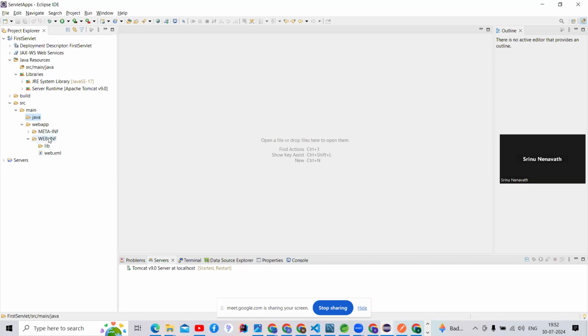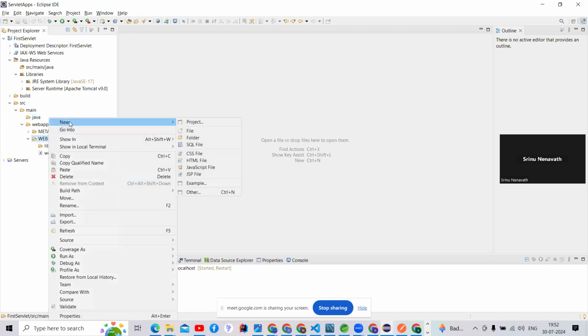You should concentrate here, guys. Right-click on the WEB-INF folder and select New, and there is an HTML file option, right guys? HTML file, CSS file, JavaScript file and JSP file are also there, guys. See here, JavaScript, JSP. These are the front-end technologies. We can call these the front-end technologies, guys.